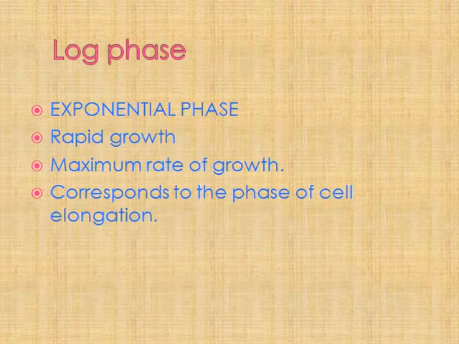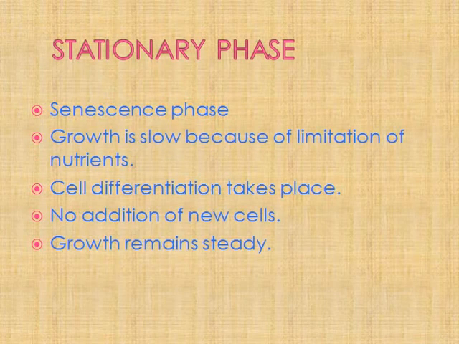That is why this log phase is the dominant phase where the growth rate is maximum. Then comes the stationary phase, stationary, steady. In this phase the plant grows very slowly and steadily. Growth is slow because of the limitation of nutrients. Already nutrients are utilized in the log phase, so here the nutrients are less, so it will be slow.